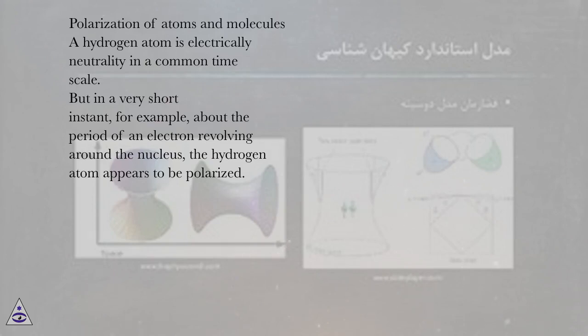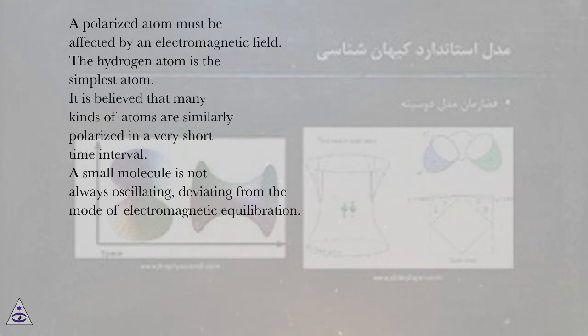Polarization of atoms and molecules. A hydrogen atom is electrically neutral on a common time scale. But in a very short instant, for example, about the period of an electron revolving around the nucleus, the hydrogen atom appears to be polarized. A polarized atom must be affected by an electromagnetic field.